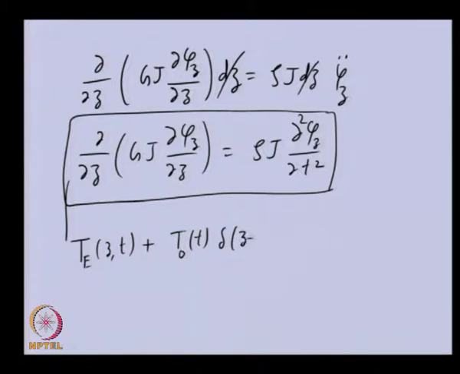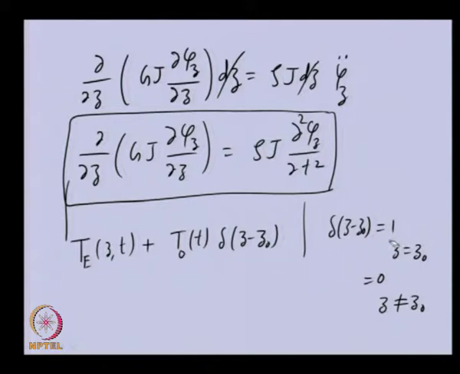So, we will be using a Dirac delta function to specify that particular torque. This Dirac delta function has the property that it will be equal to 1 when Z is equal to Z0, and 0 when Z is not equal to Z0.